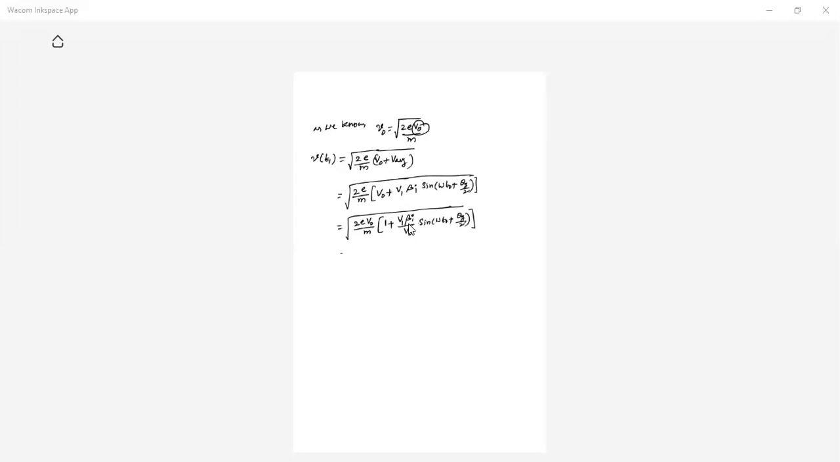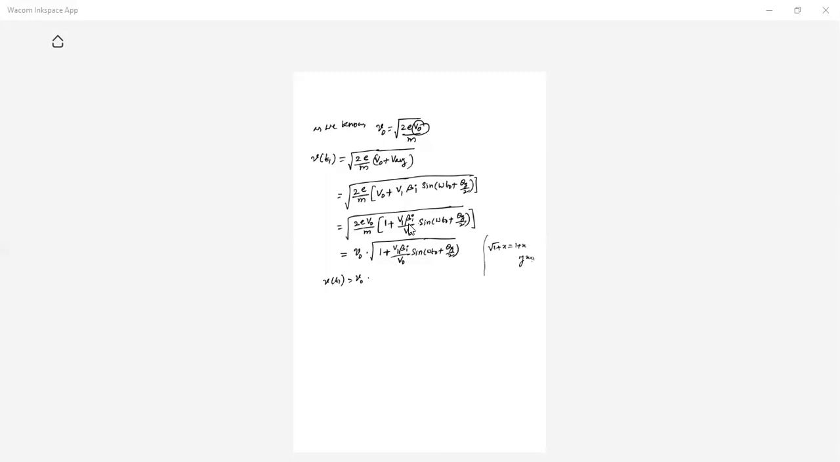So now this you can write, this is the V naught into root of 1 plus V1 into beta I by V naught, so sin of omega t naught plus theta g by 2. Right? So now this V of T1 is equal to V naught into, so already we know root of 1 plus x is equal to 1 plus x, if x is less than 1.